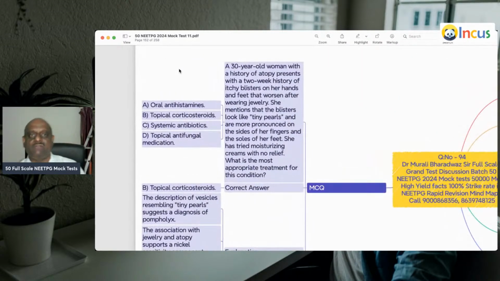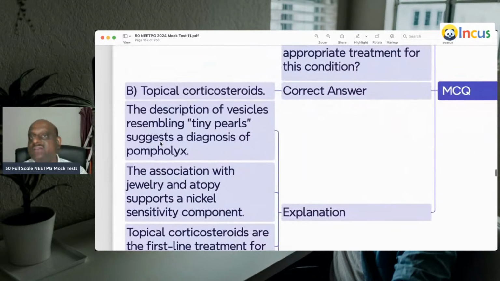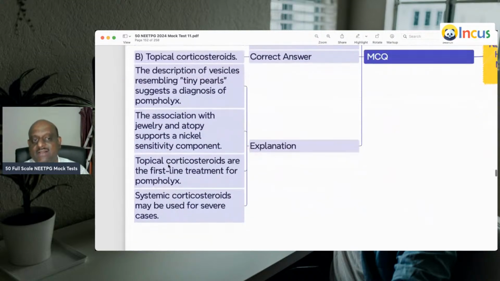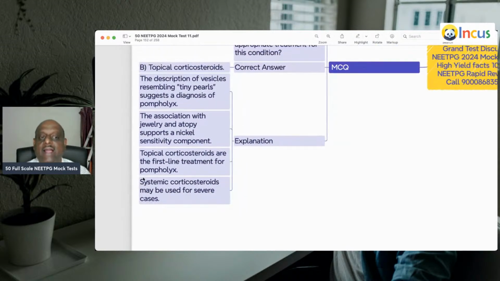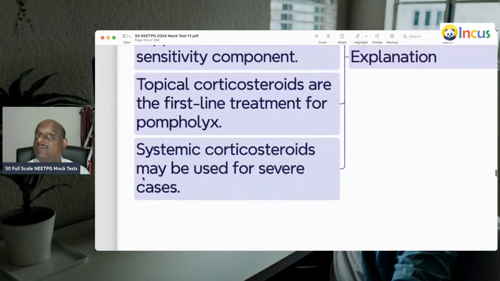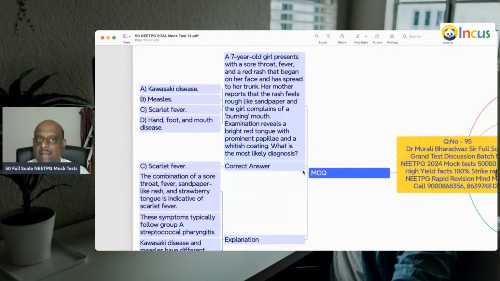A 30-year-old woman with a history of atopy has a 2-week history of itchy blisters on her hands and feet after wearing jewelry. The description of these vesicles resembles tiny pearls, such as sago-like follicles. So the association with jewelry supports a nickel sensitivity component. And what is the treatment, doctor? First-line treatment is topical corticosteroids, is what you should remember.